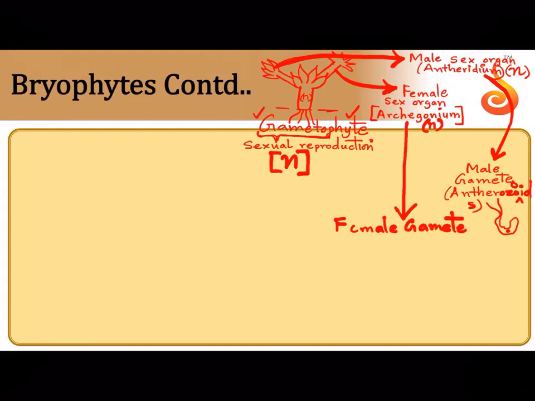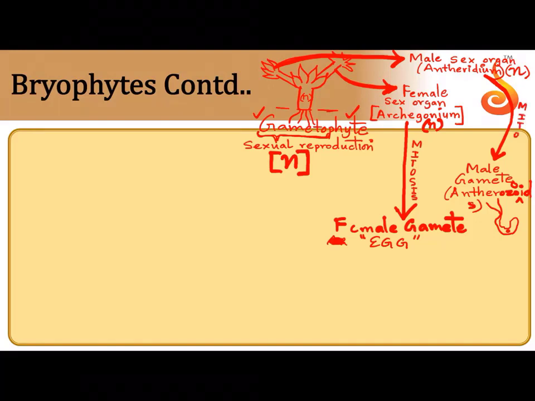And the name given to the female gamete is egg. It is simply referred to as the egg. So how did this plant produce gametes? By mitosis. So the male sex organ produced the sperm through mitosis, and the female sex organ produced the egg through mitosis.